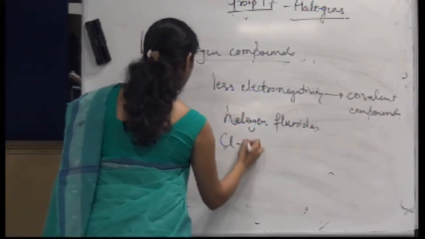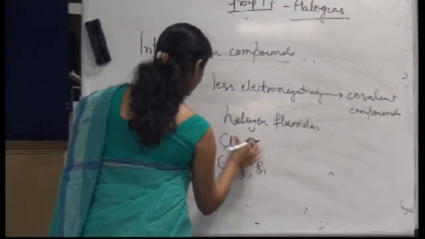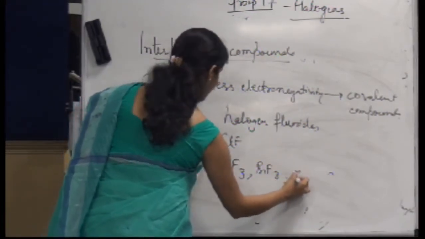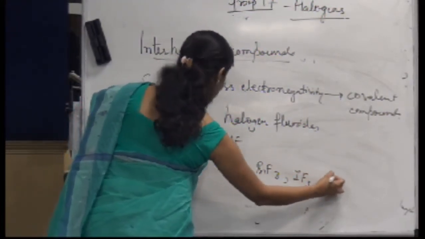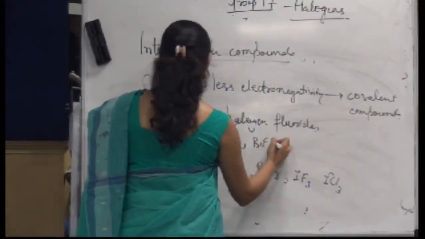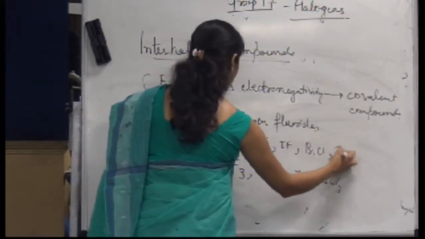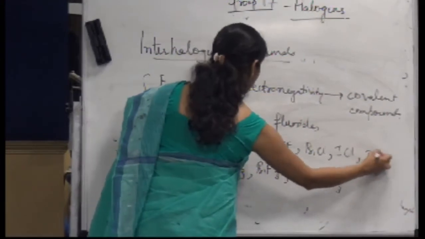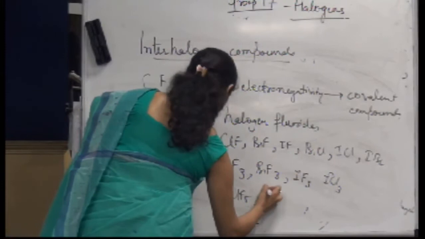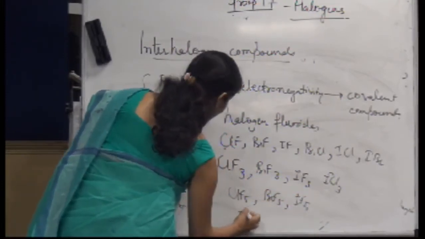Examples are ClF, ClF3, BrF3, then IF3, ICl3. Similarly ClF, BrF. So don't just cram the kinds of interhalogen compounds. Then ClF5, BrF5, IF5, and then IF7.